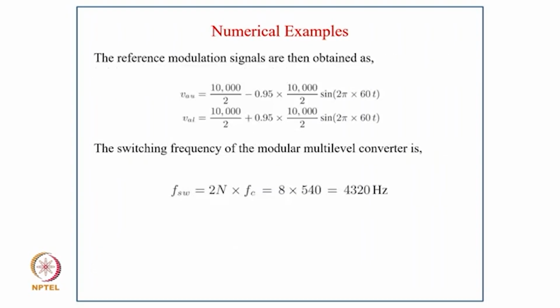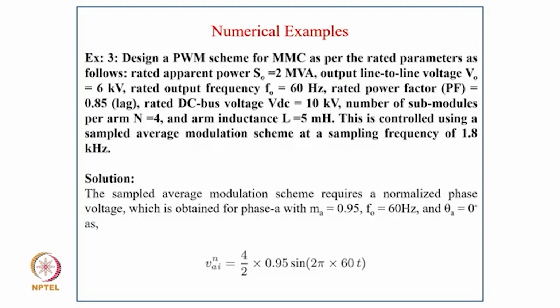So reference modulation signals are then obtained. VAu equal to 10,000 by 2 minus 0.95 into 10,000 by 2 into sine 2 pi into 60t, and similarly VAl equal to 10,000 by 2 plus 0.95 into 10,000 by 2 into sine 2 pi into 60t. The switching frequency of modular multilevel converter is fsw equal to 2n fc, that is equal to 8 into 540, that is 4,320 Hz. So coming to example 3,